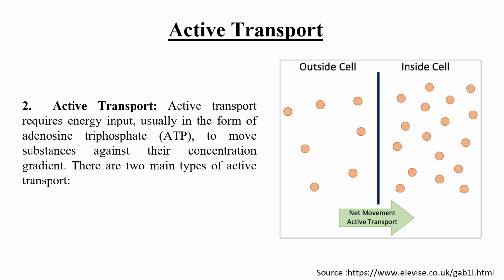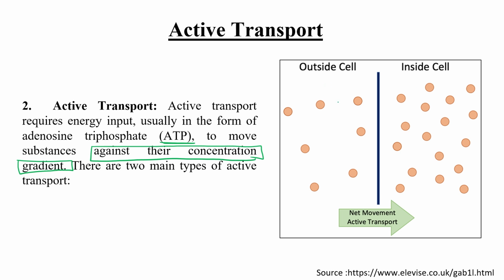Active means energy utilization, a kind of process where ATP is used. Active transport requires energy input, usually in the form of ATP, to move substances against their concentration gradient. Why do we need energy? Because at that time we need to move against the concentration gradient, from low concentration to high concentration.